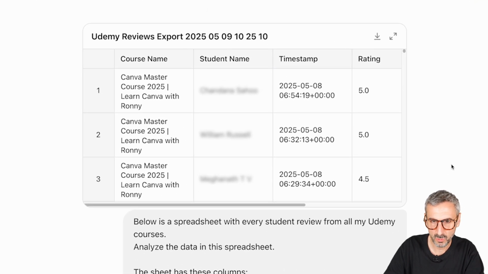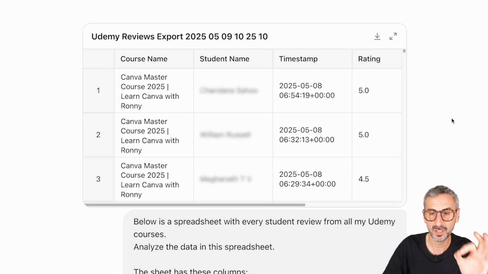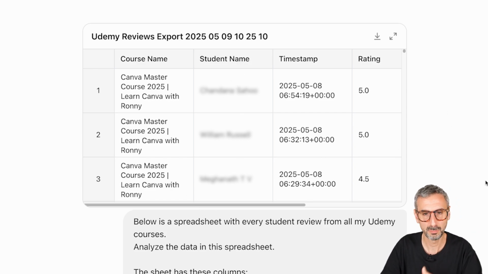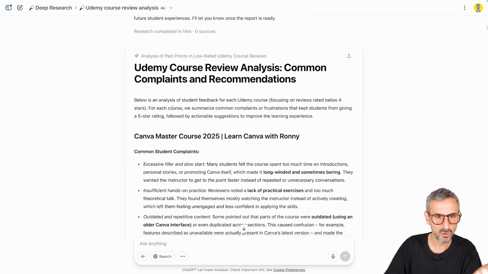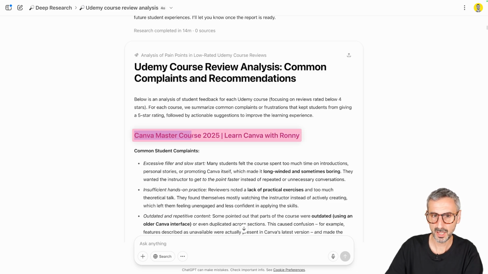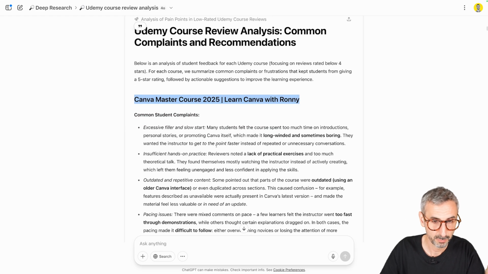So what we see right here is the visualization of this data. I blurred this column right here because I don't want you to see people's names. And right below we can see the report, which is a very complete report, course by course, starting with the Canva master course, which is my most popular course.